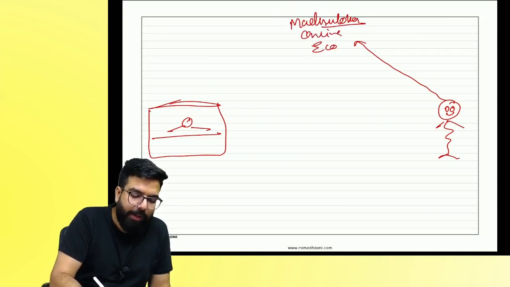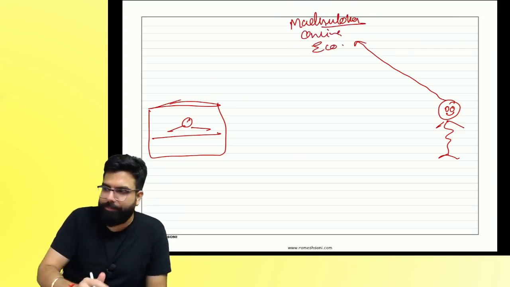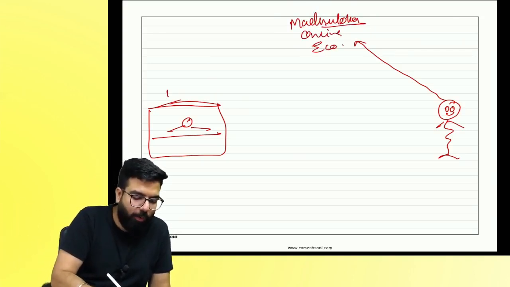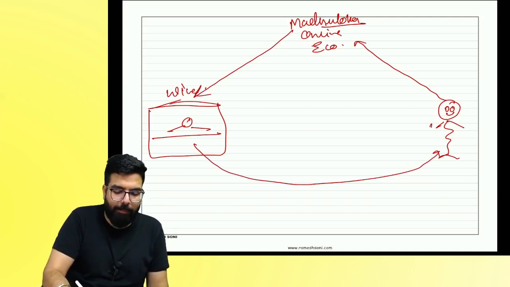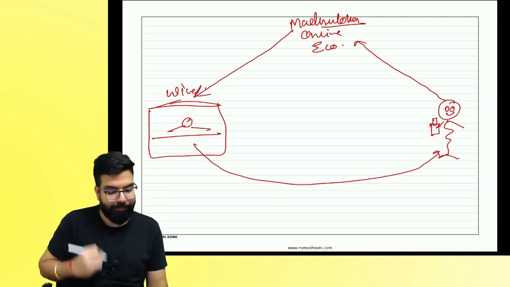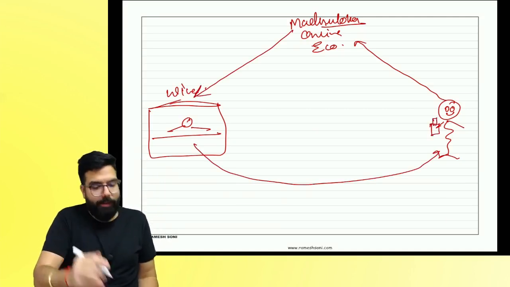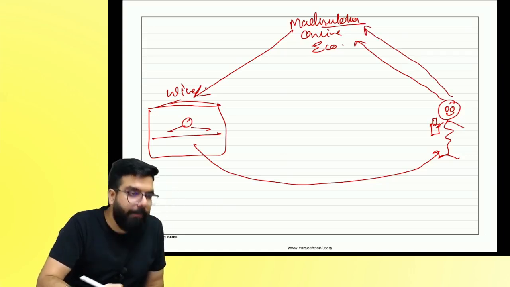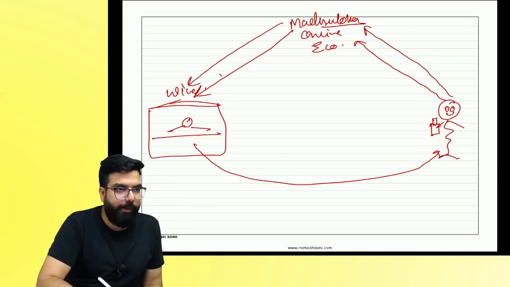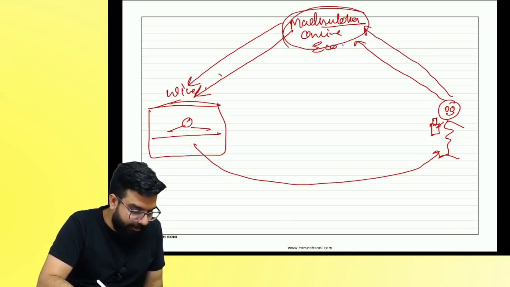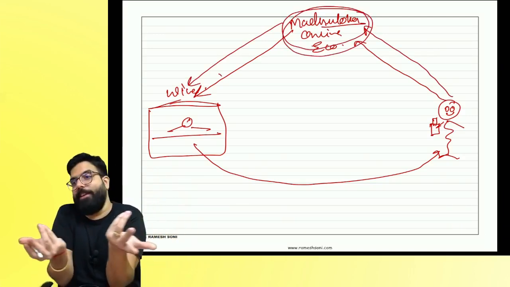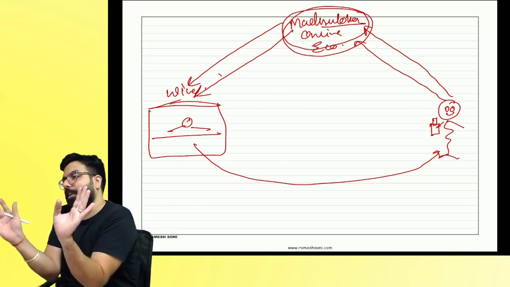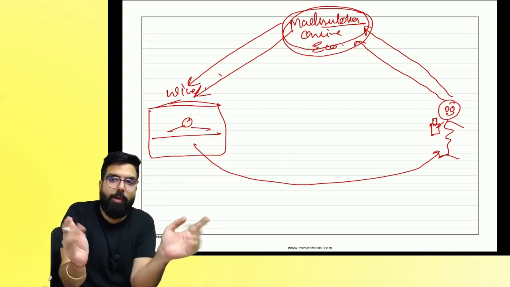Are we clear? This is e-commerce, and this is one wine shop. The order went to them. He packed and gave the wine bottle. Kim Chu is very happy. He made the payment to them, and they will make the payment to the seller. Will they deduct TCS? Why no? Because on the bottle there is no GST. No GST, no TCS. Can I go ahead, everyone?